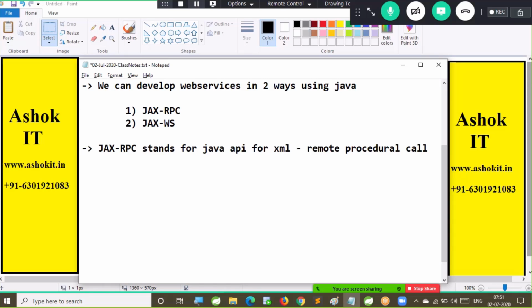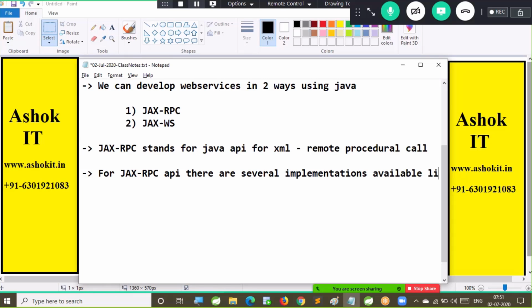As it is an API, we can't directly do the development with the API, because APIs contain a set of interfaces and abstract classes. Somebody has to implement them, then only we can use them. For JAX RPC API, there are several implementations available.